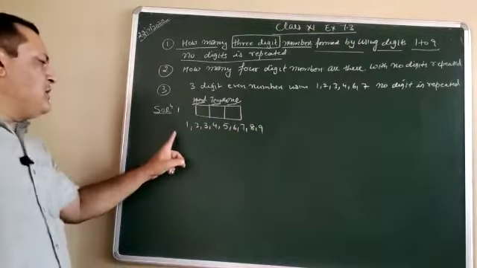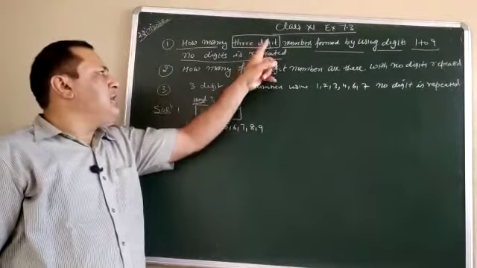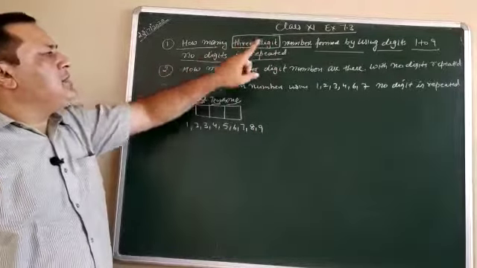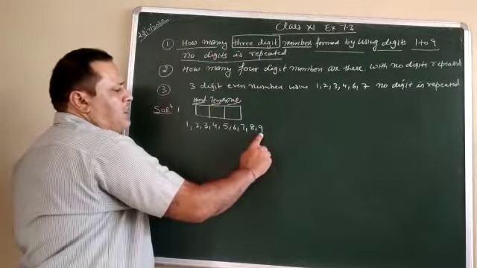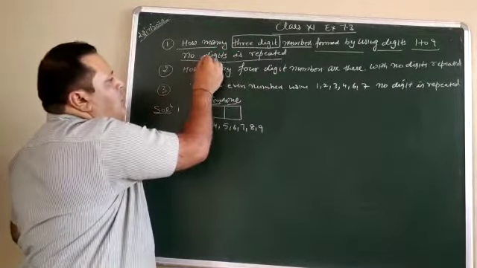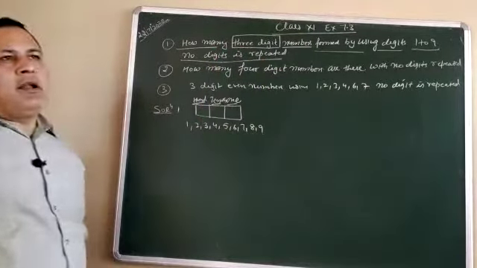So the numbers 1 to 9 are available to you, and they say find a three-digit number with no digit repeated. It means you can use one number at a time.